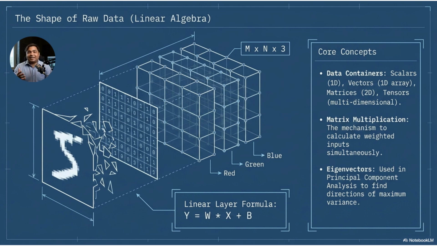In neural networks, the basic operation is often written as y equals w times x plus b. Here, x is the input data, w is the weight matrix, b is the bias, and y is the output. This simple formula is used repeatedly inside neural networks. It allows the model to transform input data into useful internal representations. So when students ask, why do we need matrices in AI? The answer is clear because AI models store, transform, and learn from data using vectors, matrices, and tensors.